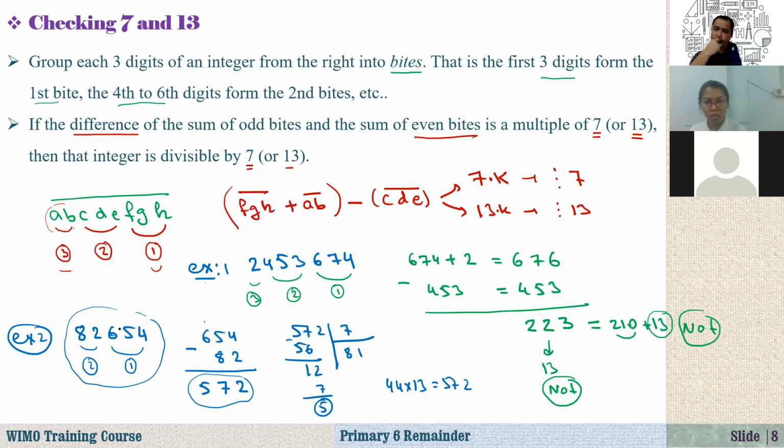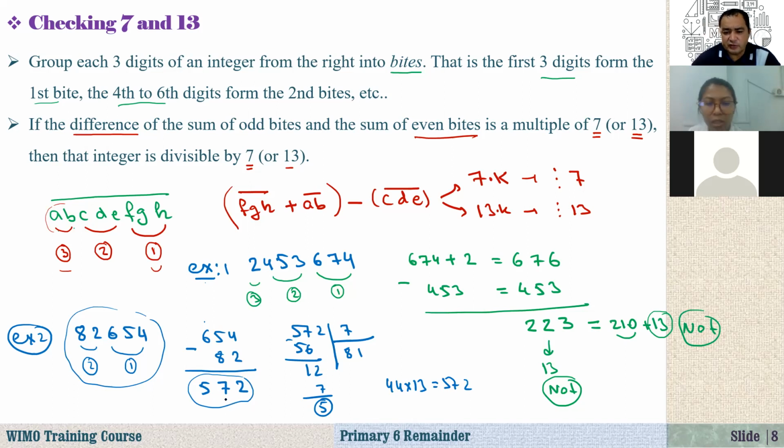Teacher, you mean not divisible by 7, divisible by 13? Yes, it is divisible by 13 because, as you see here, when you group this, the difference of odd bytes and even bytes is equal to 572.